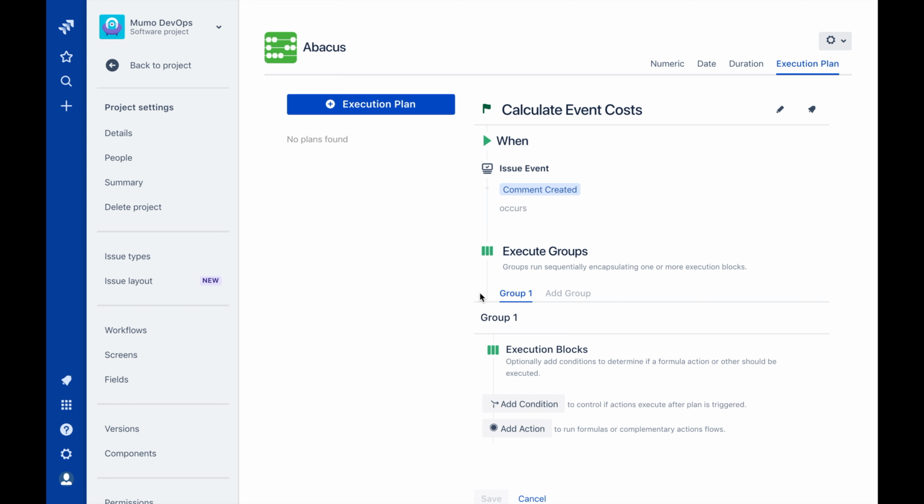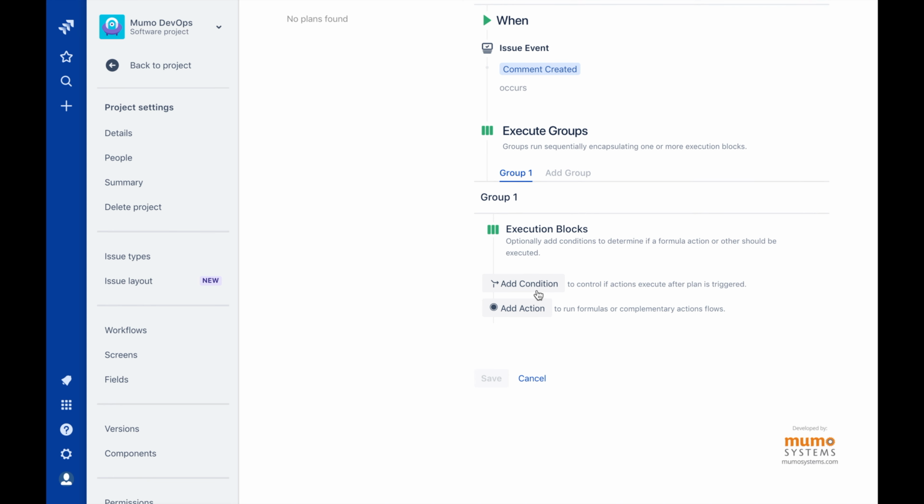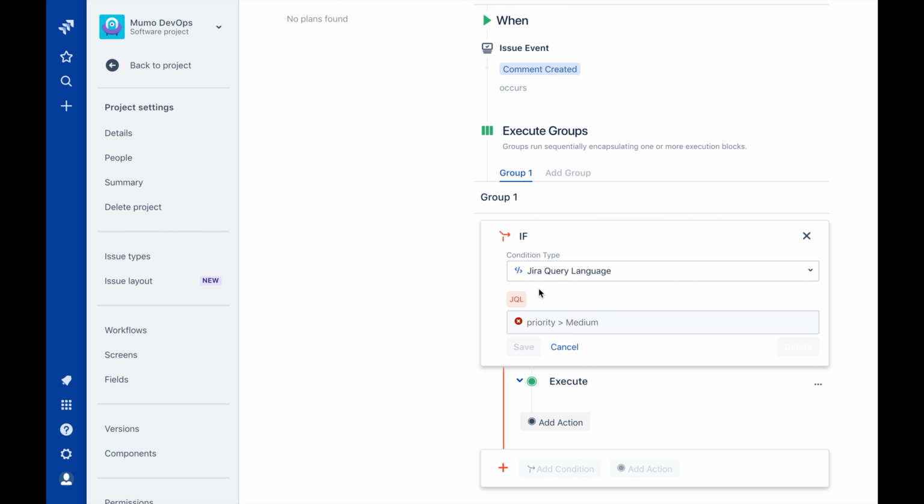Below the triggers is an area you may already be familiar with. Here is where we can edit the conditions and actions for the plan. I'll start by adding a condition. This will automatically create an execution block. An execution block is either an action or actions without any condition, or a condition connected to an action or actions. Don't worry if that sounds confusing. We'll be going through the motions in this video to help break down exactly how they work.